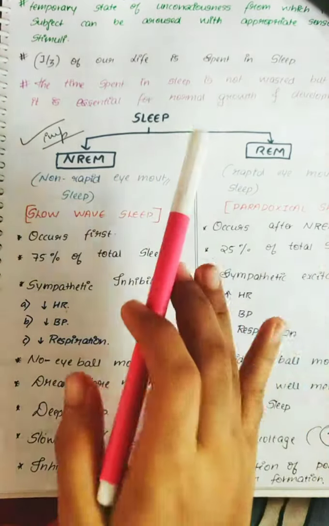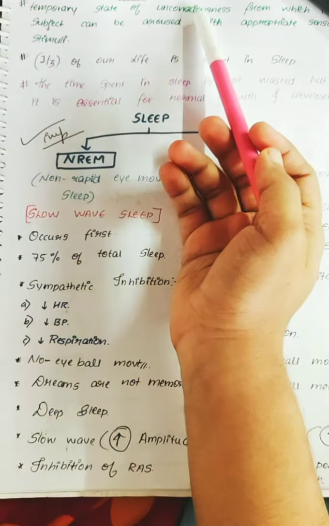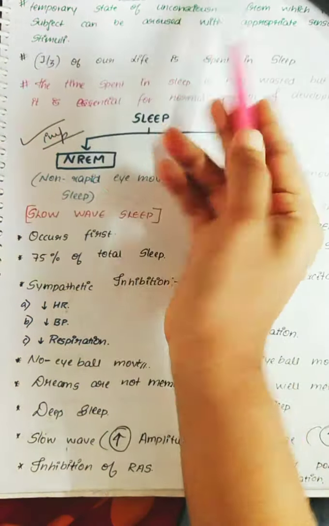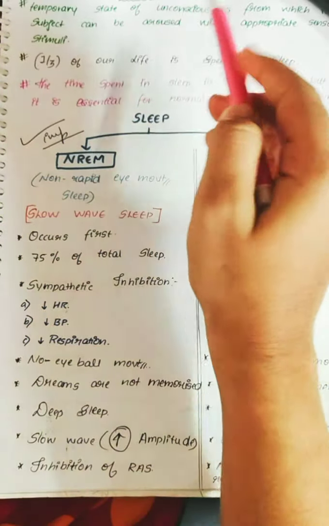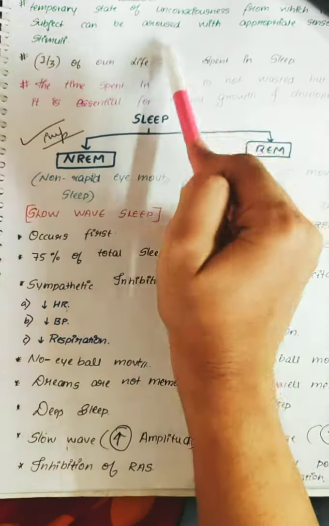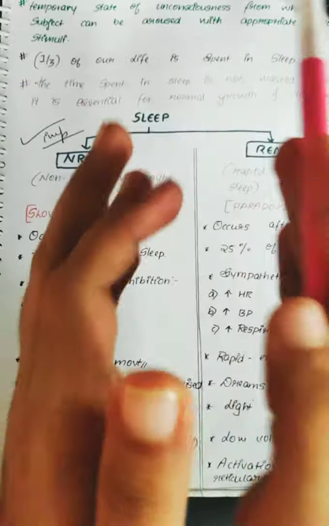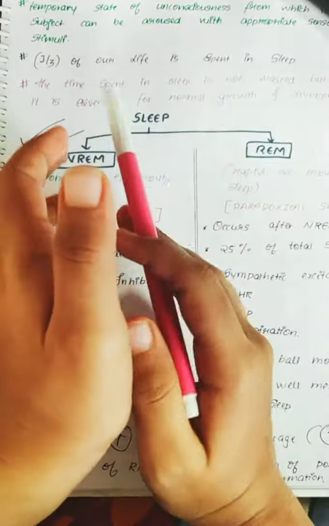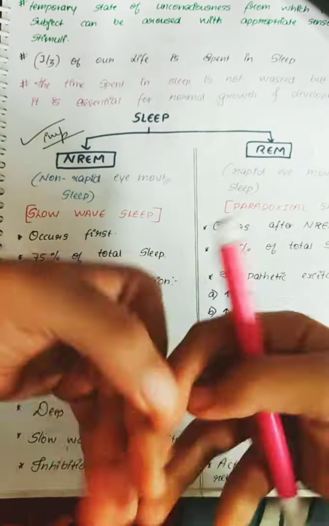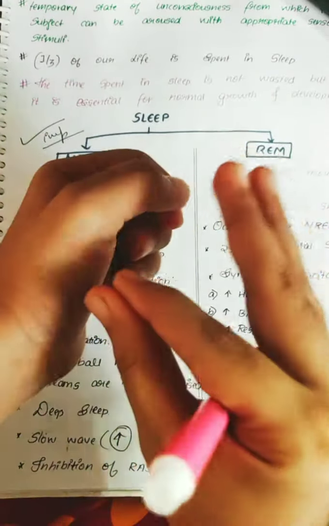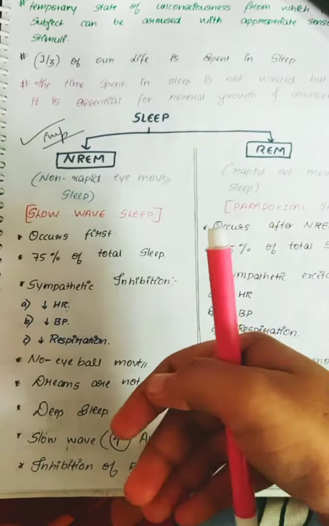So what is the definition of sleep? It is a temporary state of unconsciousness. Obviously it's temporary, because if it were a permanent state of unconsciousness, he wouldn't survive. It's a temporary state of unconsciousness from which the subject can be aroused or made alert with some appropriate sensory stimuli. He can be brought into the alert or arousal state by touching him or giving pressure, and you can make him awake from sleep.